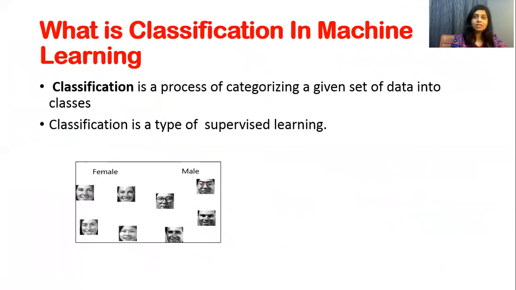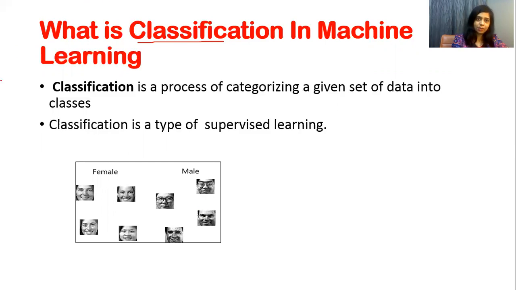Now, what is classification in machine learning, which is our main topic? Classification is a process of categorizing a given set of data into classes. So classification is a type of supervised learning. Classification is a very simple word; it means categorization. What do we categorize? The machine categorizes or classifies data into different classes.